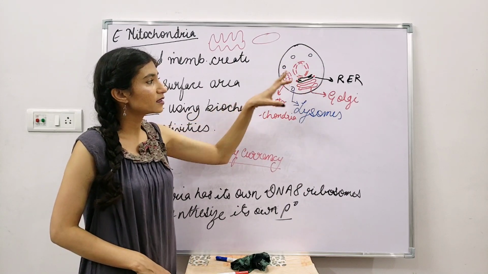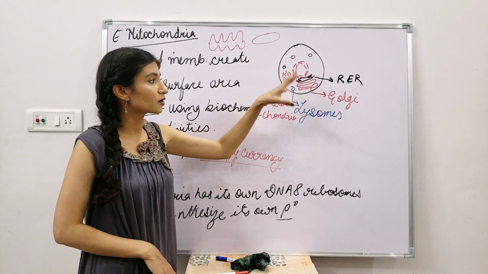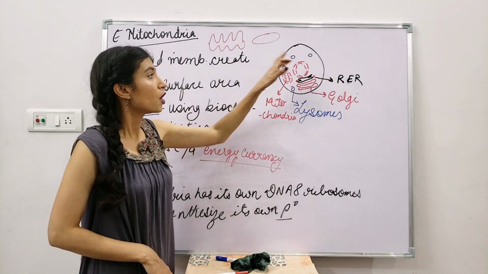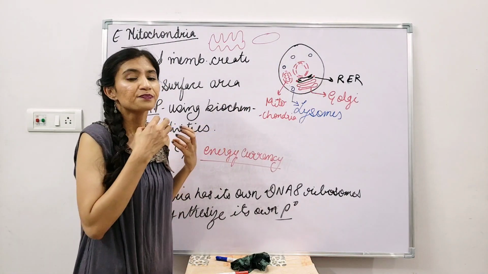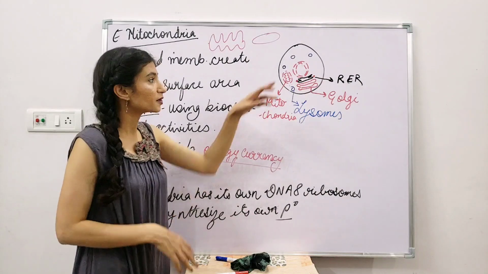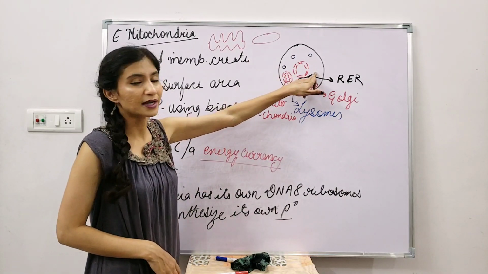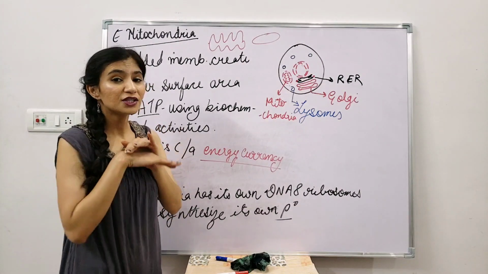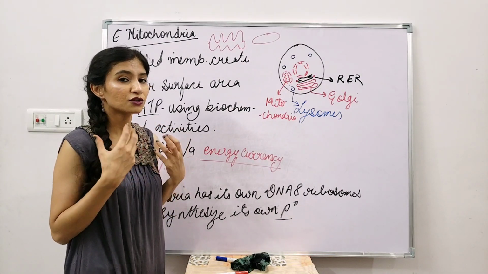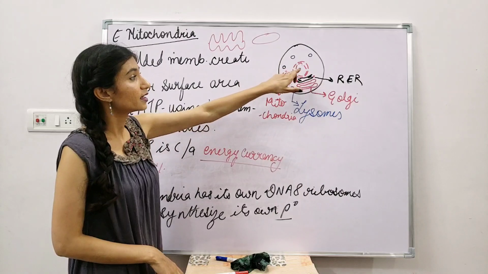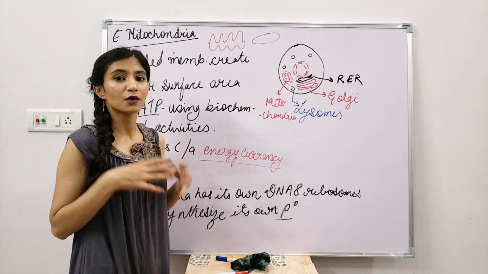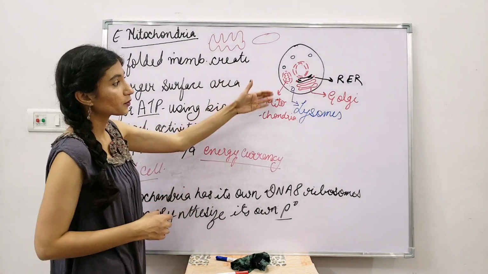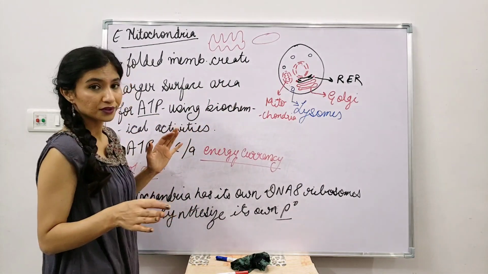Wherever energy is required, even to synthesize protein or for the packaging system, or even for the release of the mRNA transcript from the nucleus into the cytoplasm, transcription takes place, translation takes place. For each and everything, even for the duplication of the DNA, all these things require energy. So it is all produced by the mitochondria and distributed all over the cell.